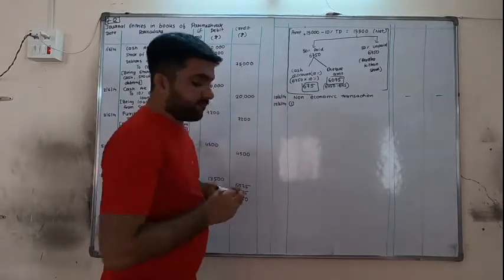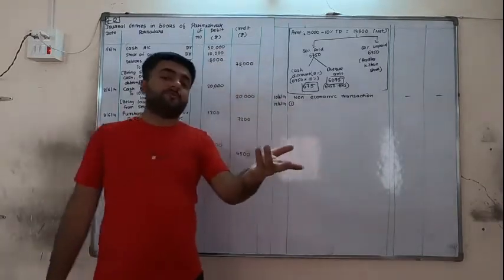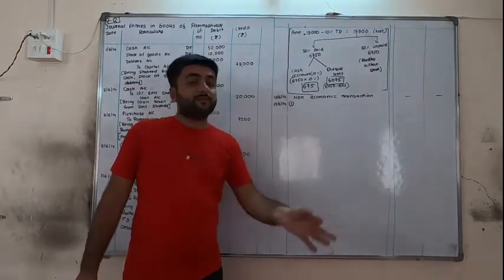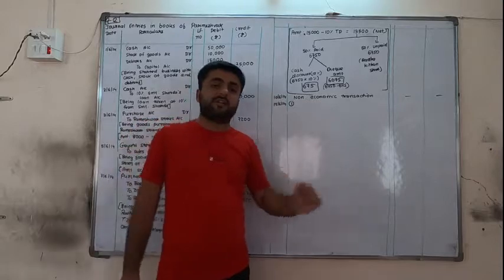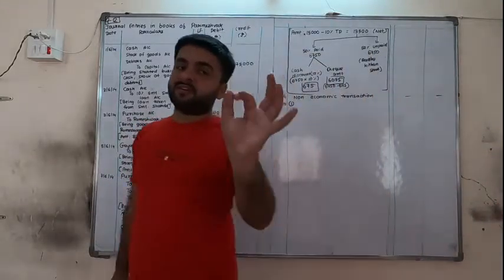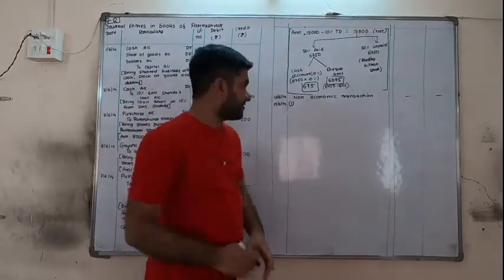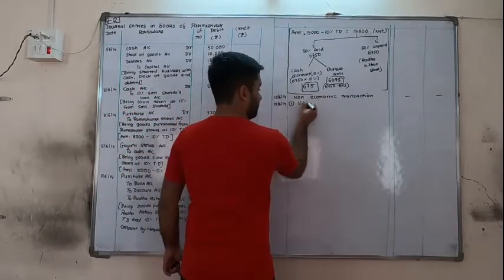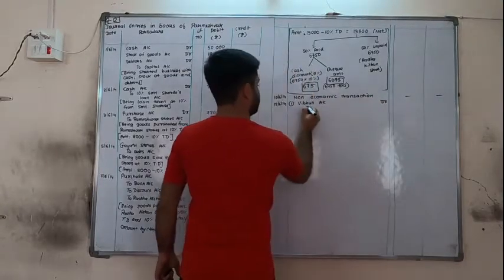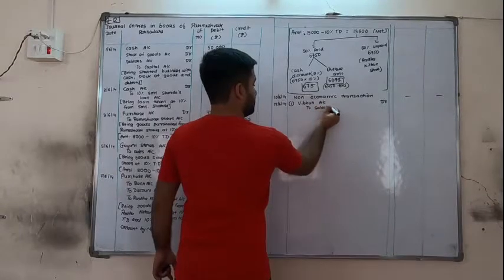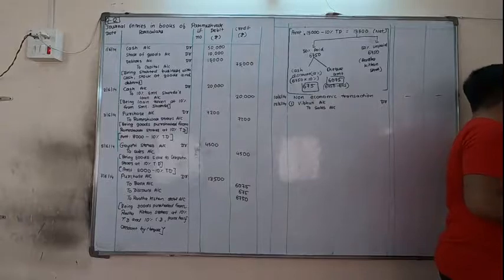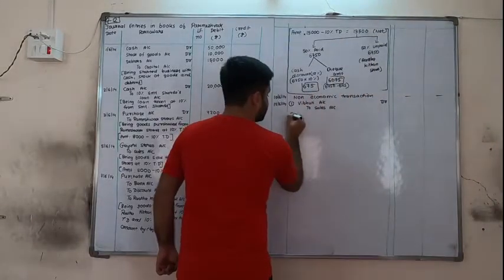Now the first entry is for sending the goods to Vibhuti. So we are sending the goods, goods are going out, so sales is credited. Vibhuti is receiving the goods, so Vibhuti's account should be debited. Moreover, she is not giving any payment, so Vibhuti's account will be debited. She is the receiver, sales account credit. Vibhuti account debit to sales account. And we are sending with 10% trade discount, so we will calculate it afterwards.